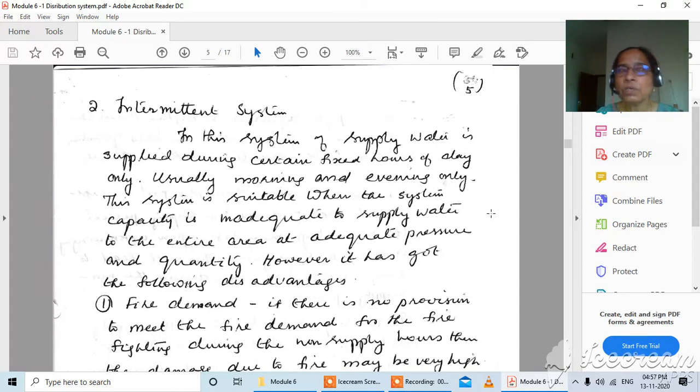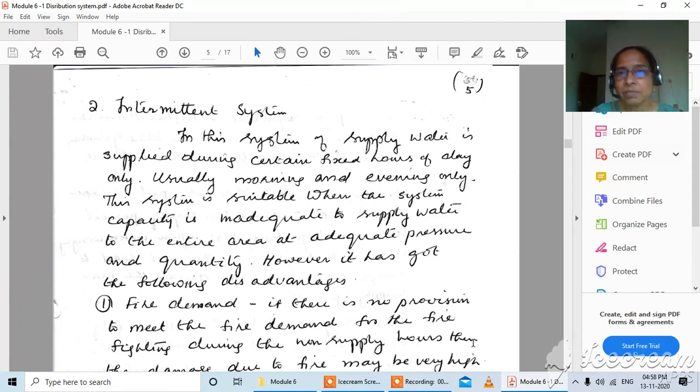So then what you can do is stop supply, but you have to inform the public that there will be supply only for 3 hours in the morning, and then again in the afternoon or in the evening, you can pump it again when there is water. So these types of regular intervals when you are supplying water, that is the intermittent system.